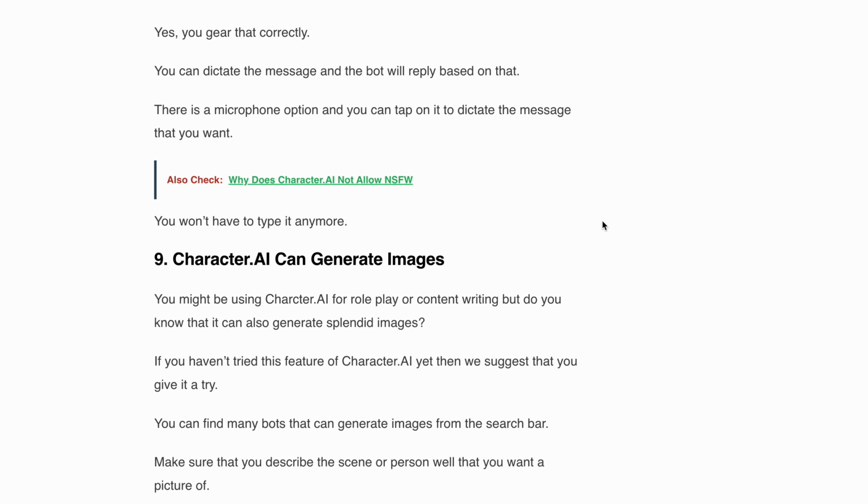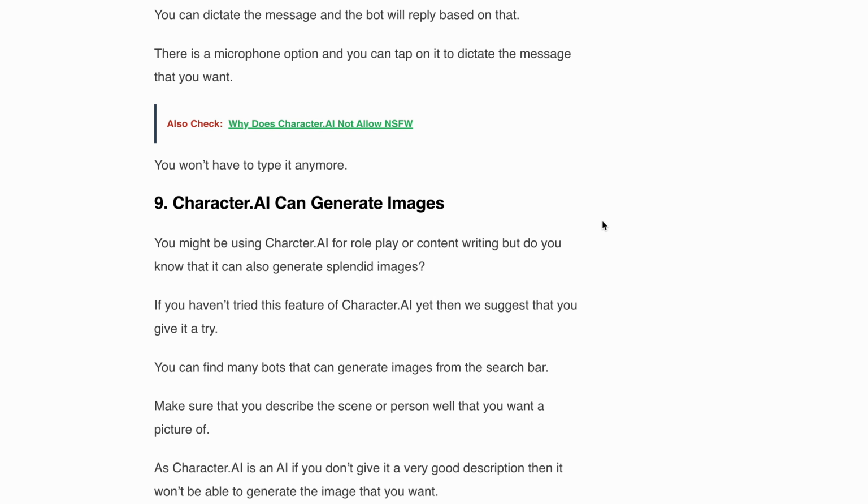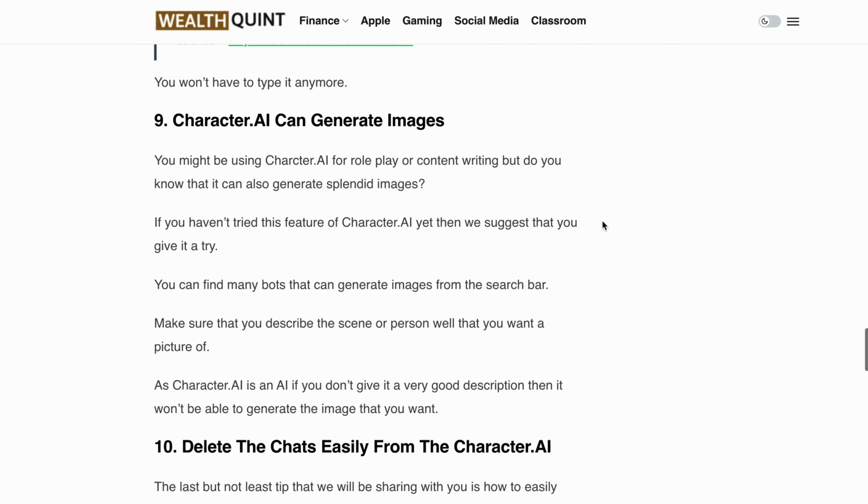Tip 9 is Character.AI can generate images. Did you know that Character.AI has an amazing feature? It can generate stunning images. Whether you are into role play or content writing, give this feature a try. You will find many bots that can generate images. Just make sure to provide a clear and detailed description of the scene or person you want a picture of. Remember, Character.AI relies on an accurate description to create the image you want.